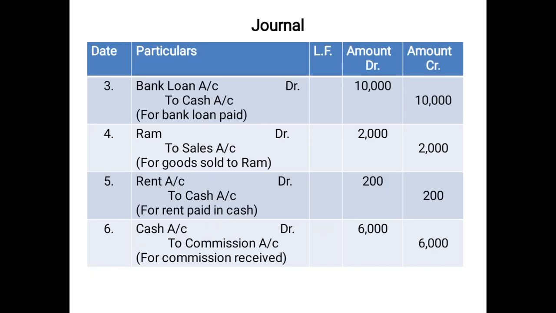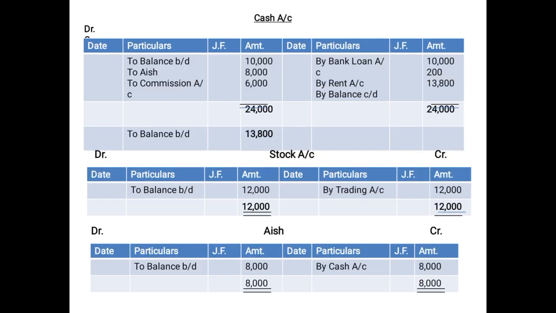Then the next entry is bank loan account debited to cash account. Now if you see, you have already prepared the bank loan account, you have already prepared the cash account. So while posting the entry in cash account, you will not record the cash aspect. That means you will not record the credit aspect, you will record the debit aspect. And what is being debited? The bank loan is being debited.